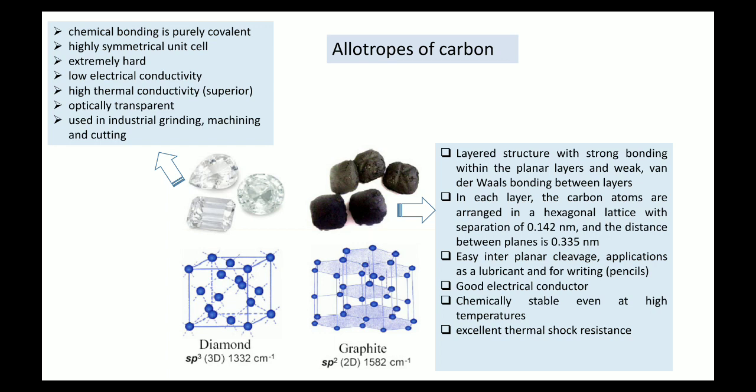Now why am I discussing this graphite and diamond? Because please keep in mind, we are interested in the properties of the material. We are interested in the size of the material. As far as size is concerned, both diamond and graphite are treated as bulk materials. Bulk material means the size will be anything above 100 nanometer, not below 100 nanometer. It will be in micrometer, centimeter, millimeter. It will be anything, but it is not in the nanoscale region.